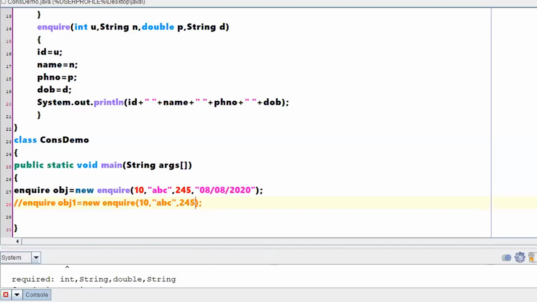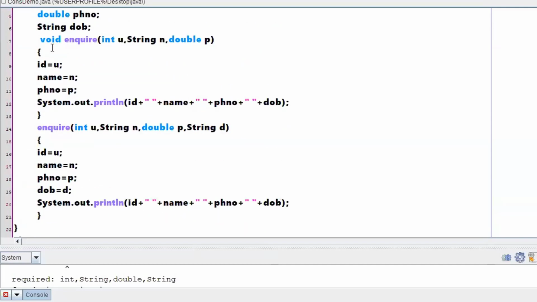So what it is doing internally is, if you give any constructor a return type, then the JDK will consider it a normal method, not a constructor.